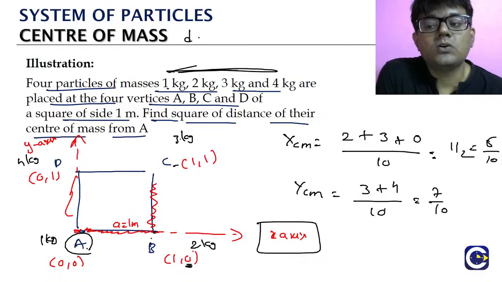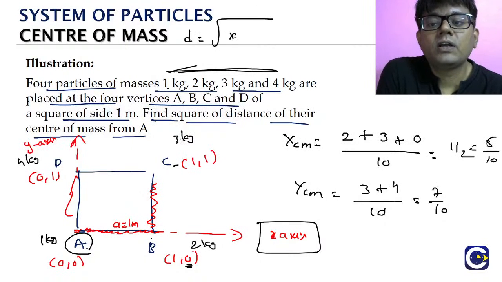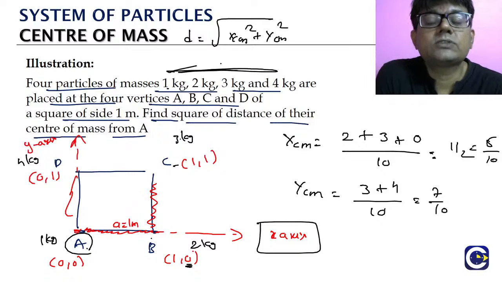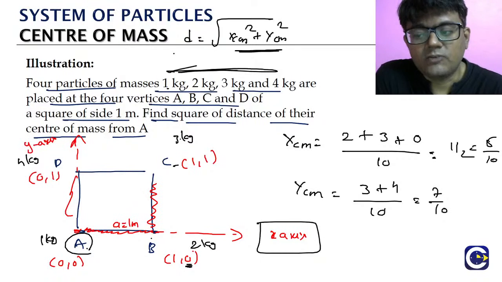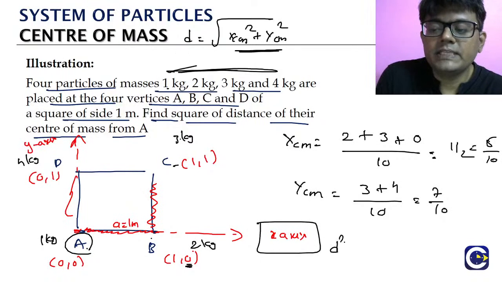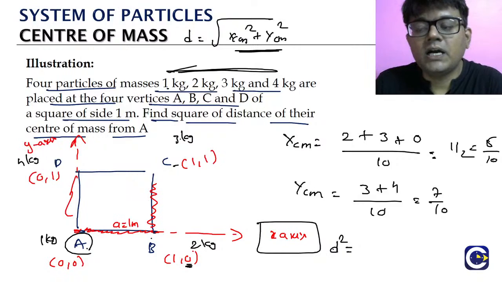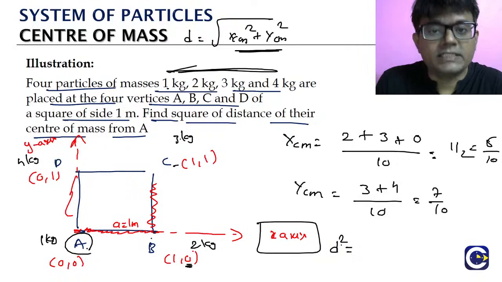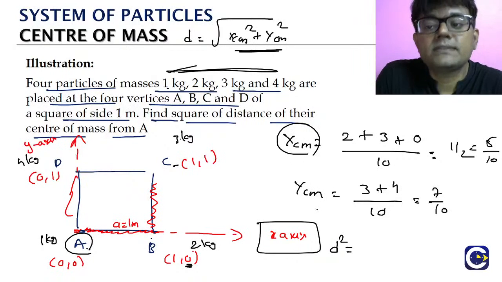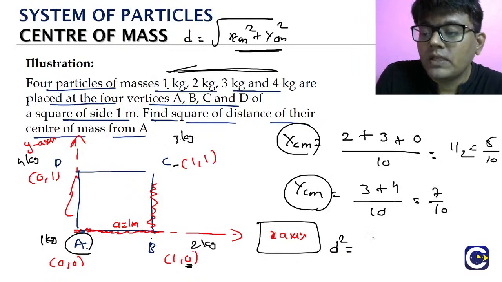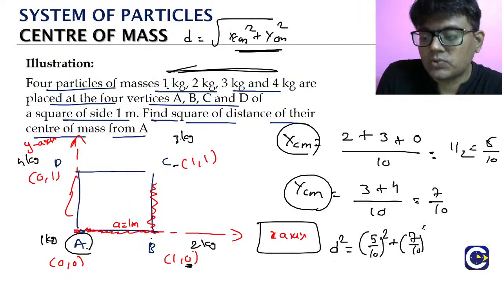D is the root of x center of mass square plus y center of mass square. So D square means x center of mass square plus y center of mass square. So the square of the distance from vertex A to the center of mass will be 5 by 10 the square plus 7 by 10 the square.